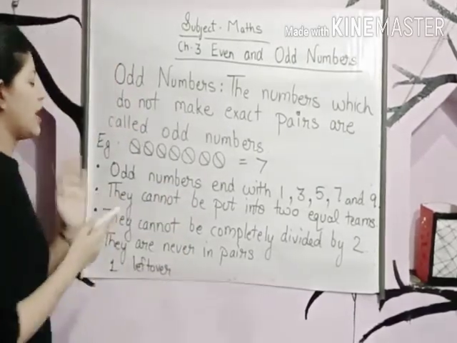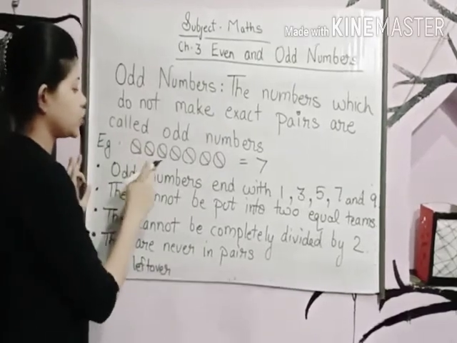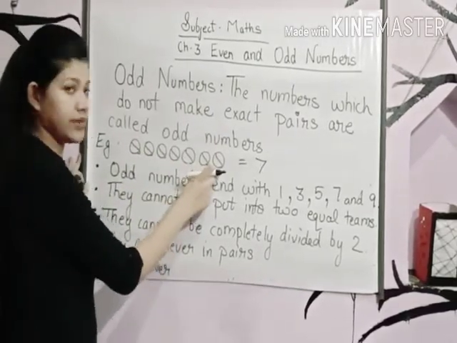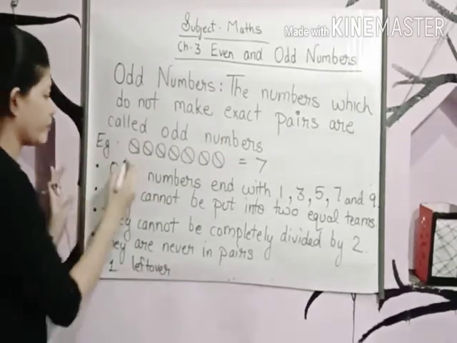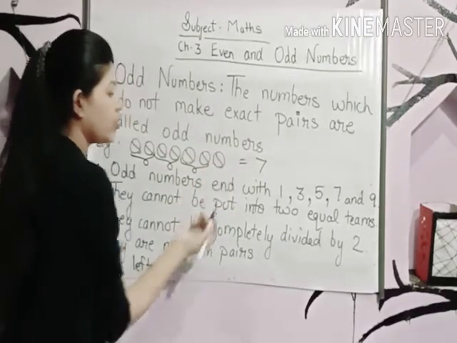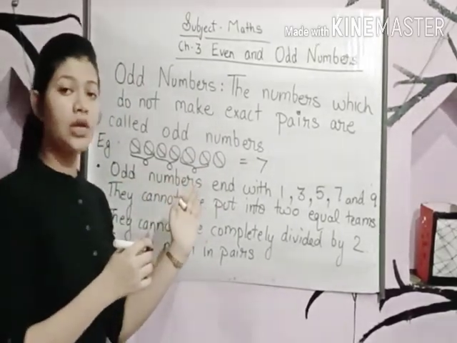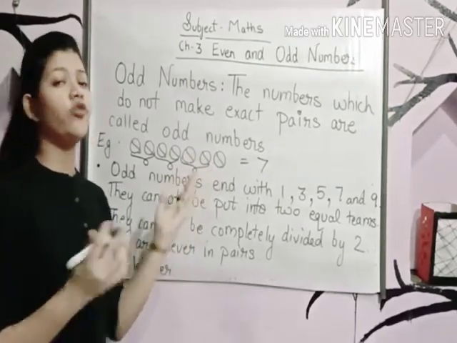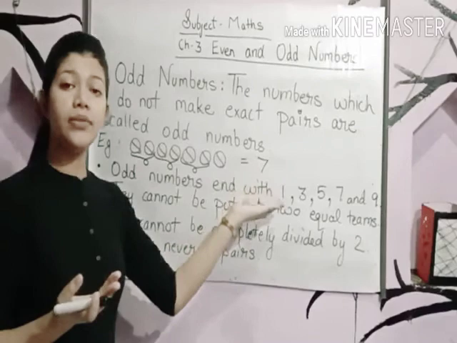Okay, let's have a look at this example. How many balls are there? 1, 2, 3, 4, 5, 6, 7. Now let's make groups of 2s. 1, 2, 3. Only 3 groups. We can make only 3 groups. Yes, 3 groups are formed and 1 ball is left. It means this is an odd number.